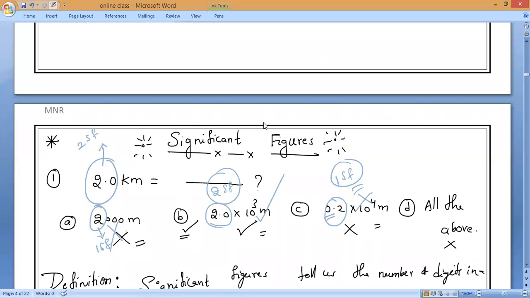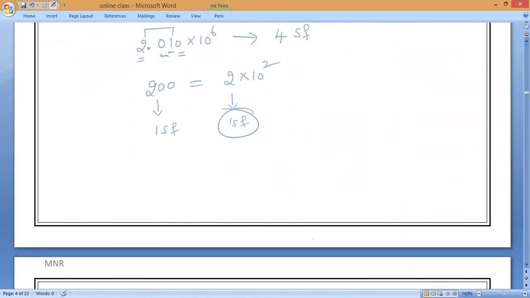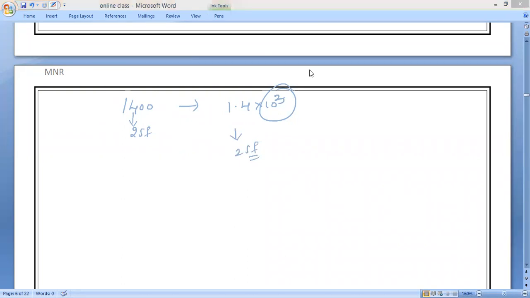Till now, whatever we studied, everything is going to be changed slowly. Till here, rule number 5. Have you all understood? Any doubt? Now 1400, how many significant figures? Two. I'll write 1.4 into 10 power 3. How many significant figures? Power is not valid, two significant figures. We have to apply every rule by remembering.